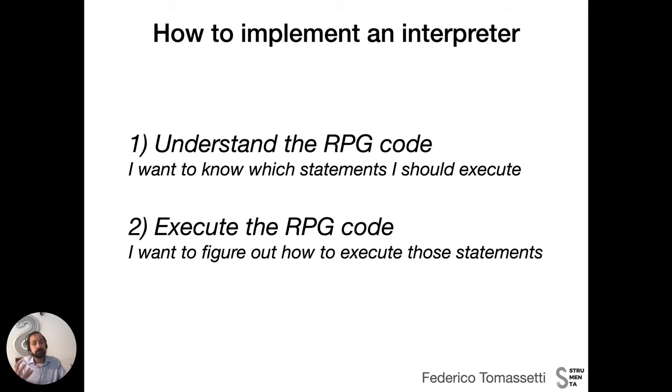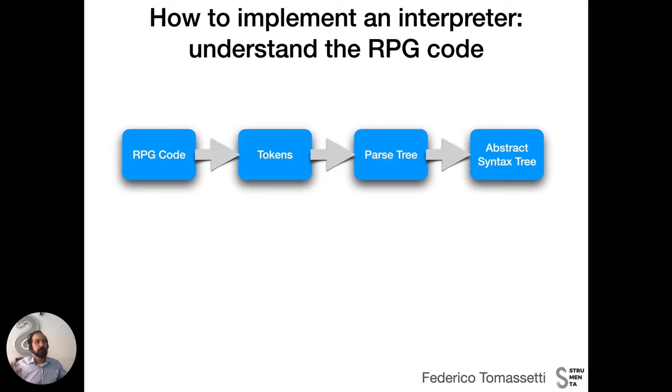Once we have understood the RPG code and we have derived a model, we need to look at that model and execute the instructions that are specified in that model. And this is the second step. Now, the understanding the RPG code step is in itself a complex undertaking. So we use the divide et impera approach, and we have defined several steps to reach our goal.